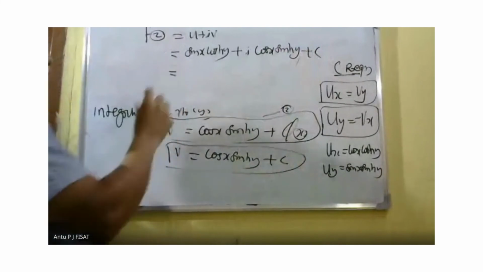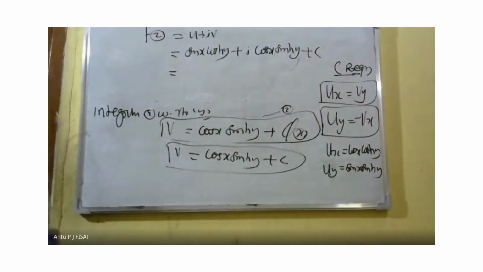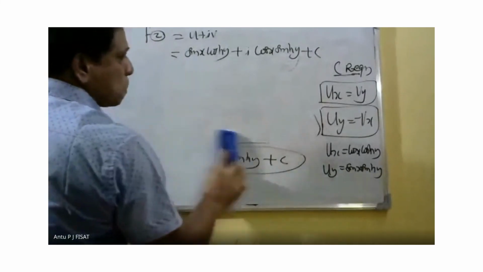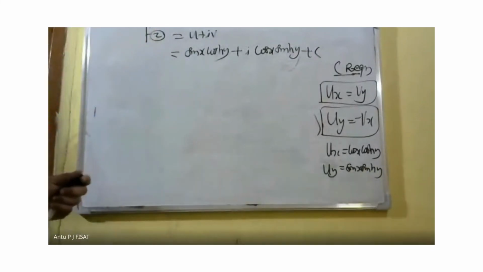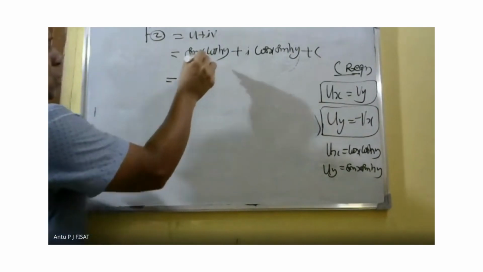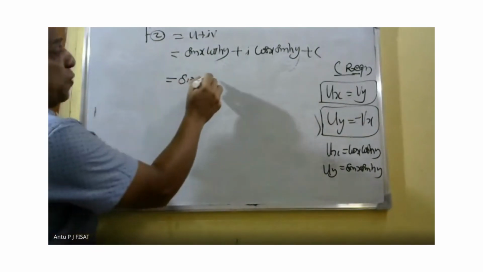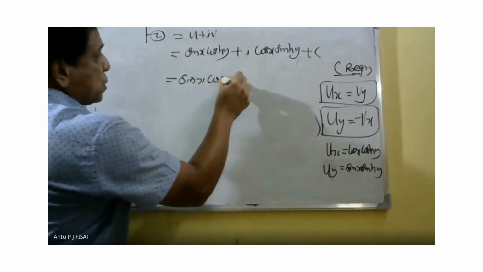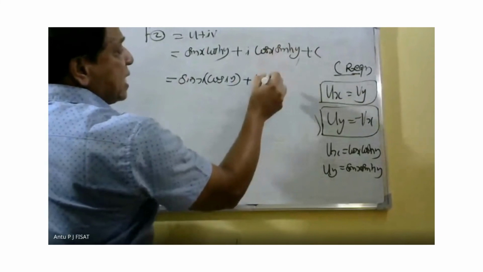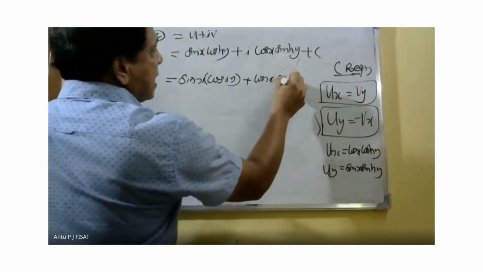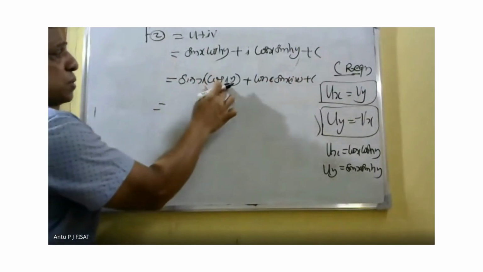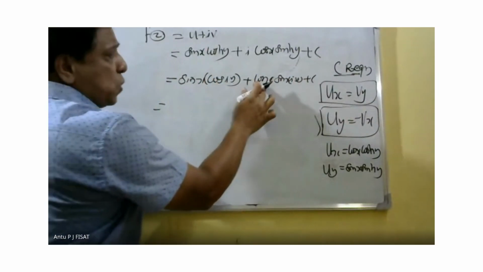Then cos hy can be taken as cos iy, and i sin hy can be taken as sin iy. Therefore, sin x cos iy plus cos x sin iy plus c.